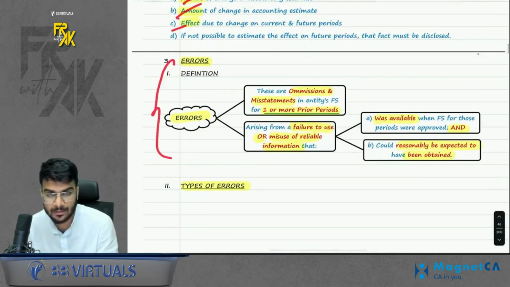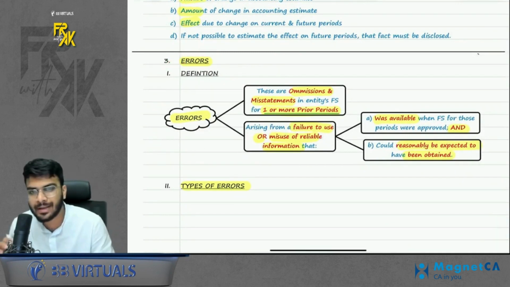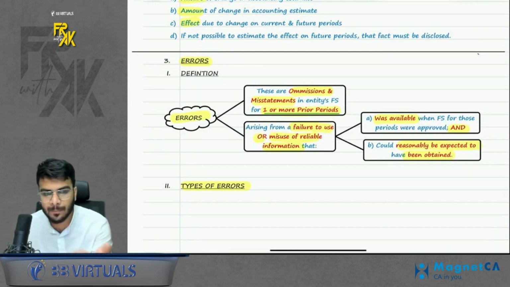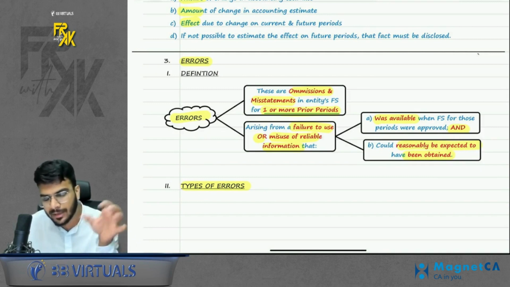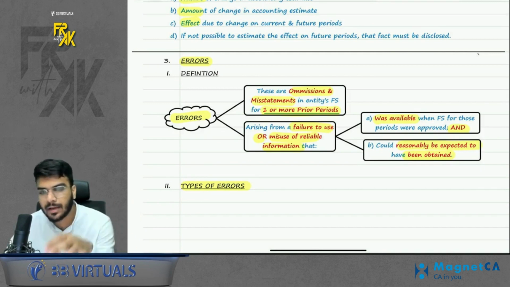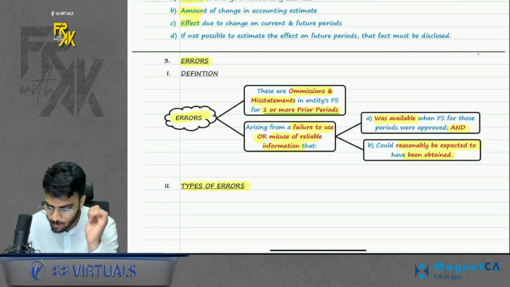Okay. Now next part, errors. Do remember when you will call anything an error? If you committed any error in the previous or before previous year, but you came to know in the current year, that is an error, right? If you made an error in the current year, but you found it in the current year, that is not an error. So error is omission or misstatement.